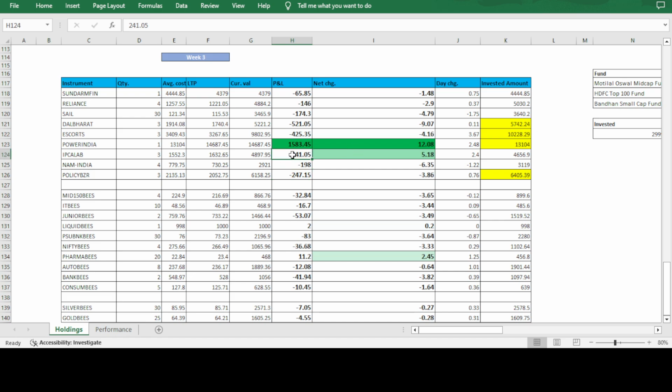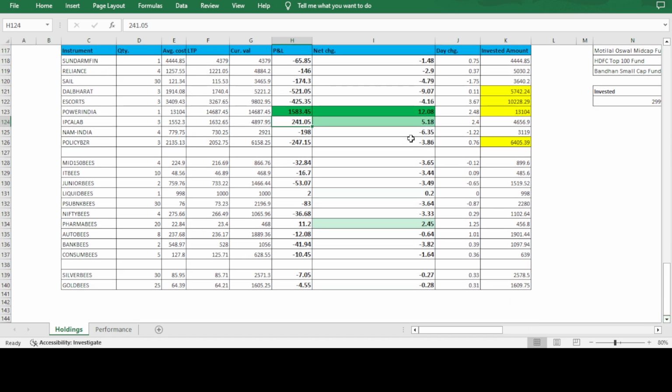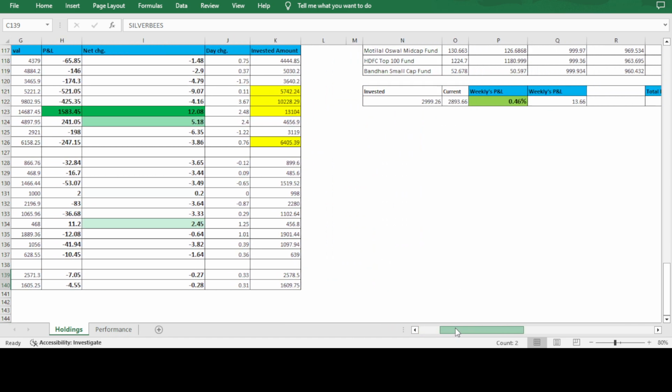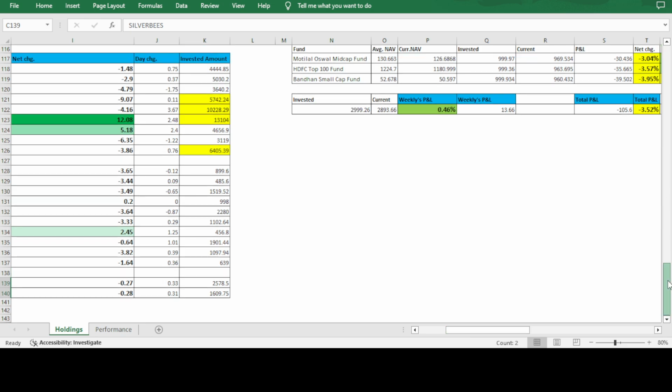In the second position will be IPCA Lab. That is around 5%, but I am not going to book a 5% profit. I will wait for that, whatever target I fix for it. And silver and gold base, this is a smaller amount I deployed, around 4188. Going forward, what's the plan? If any profits come, I will slowly move those profits to silver and gold. By doing that, I will push all the profits to gold and silver.